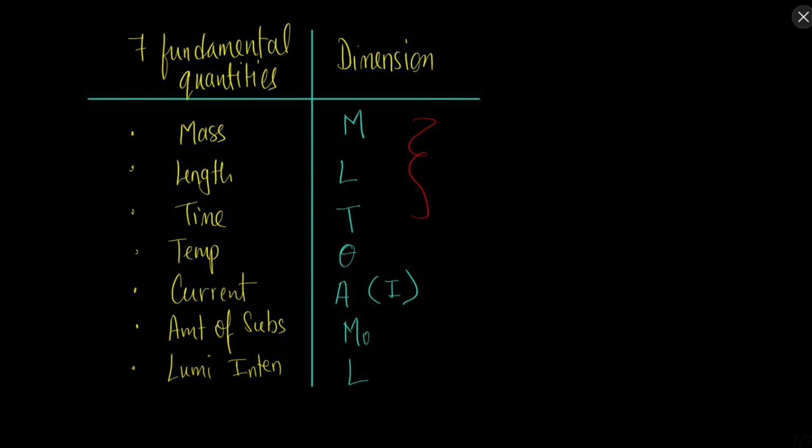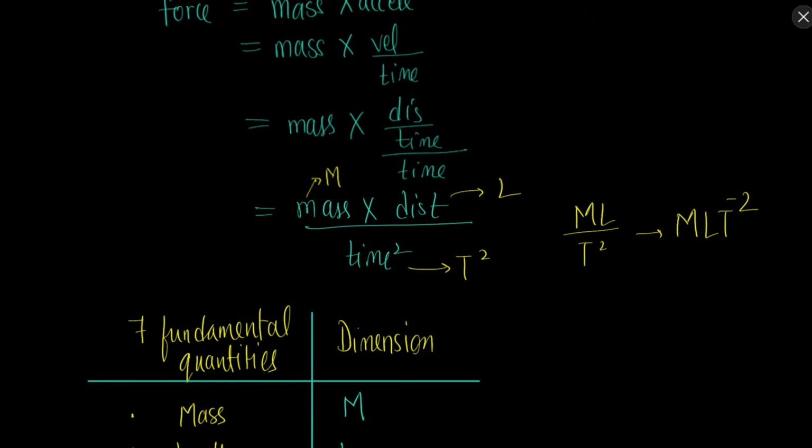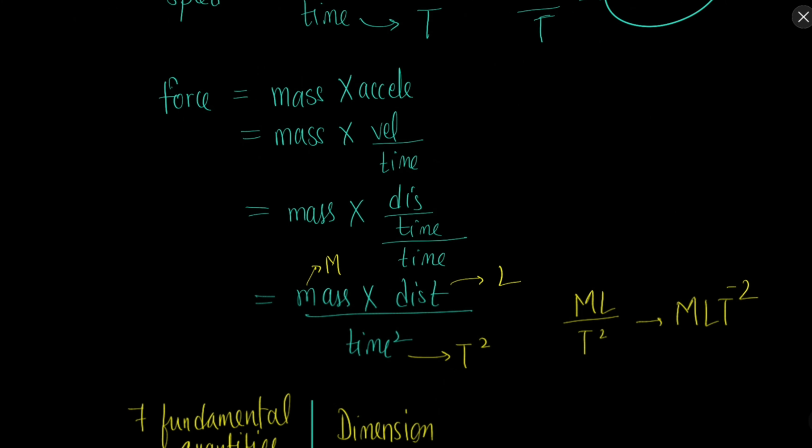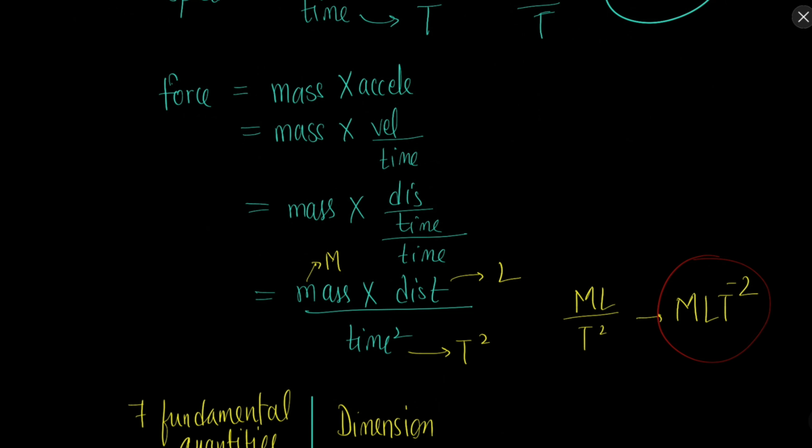Okay, so most of the quantities can be expressed in terms of mass, length and time, and especially in the 11th standard course, most of the things can be represented by mass, length and time only. So mass, length and time will be our most important fundamental quantities. Whenever we write any derived quantity in terms of fundamental quantities, we say that those are the dimensions of that derived quantity, or we can say that the derived quantities are composed of these fundamental quantities. For example, speed is composed of length and time, force is composed of mass, length and time.